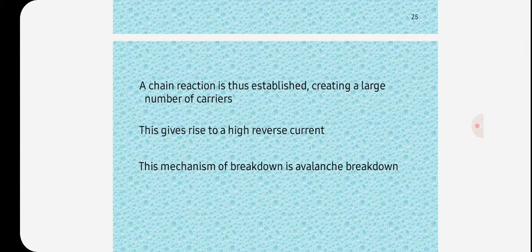There are two types of reverse breakdown regions in a Zener diode, that is avalanche breakdown and Zener breakdown. Avalanche breakdown occurs in both normal diodes and Zener diodes at high reverse voltage. When high reverse voltage is applied to the PN junction diode, the free electrons, meaning minority carriers, gain a large amount of energy and are accelerated to greater velocities.